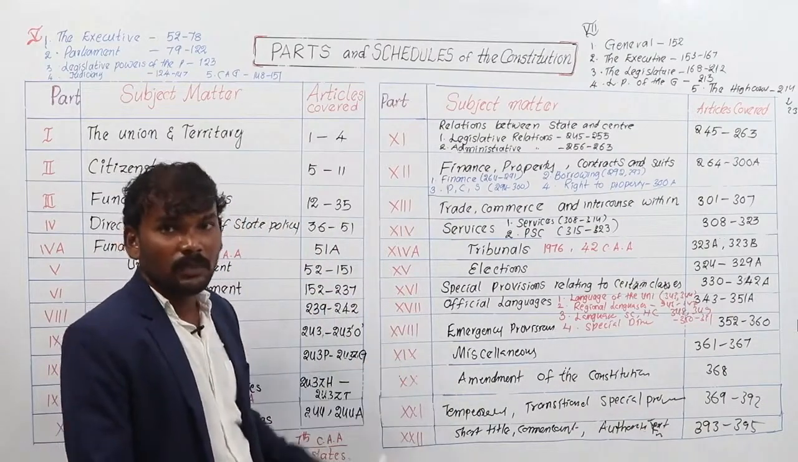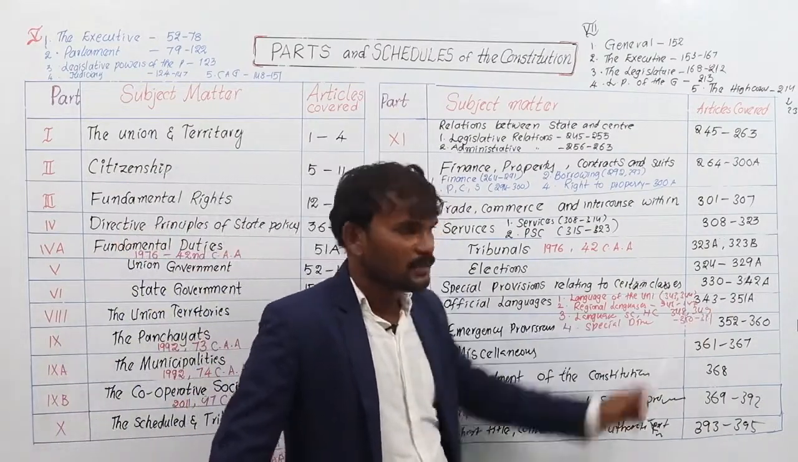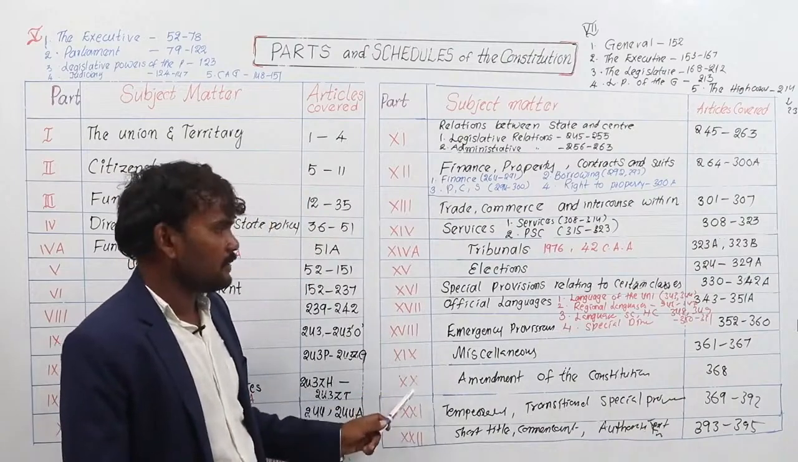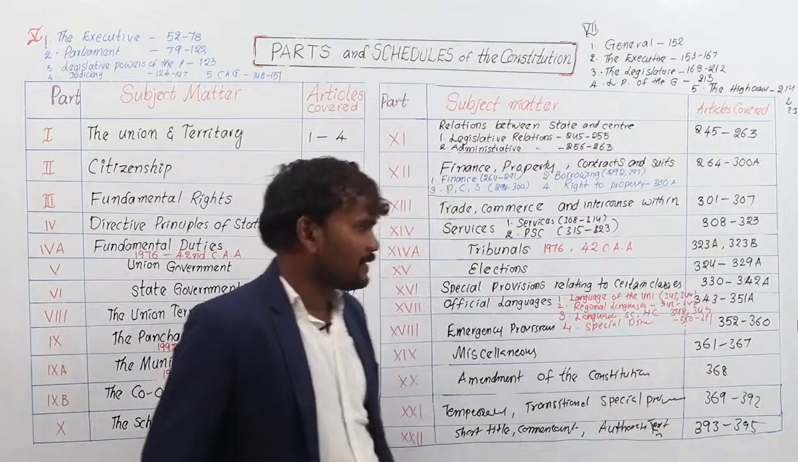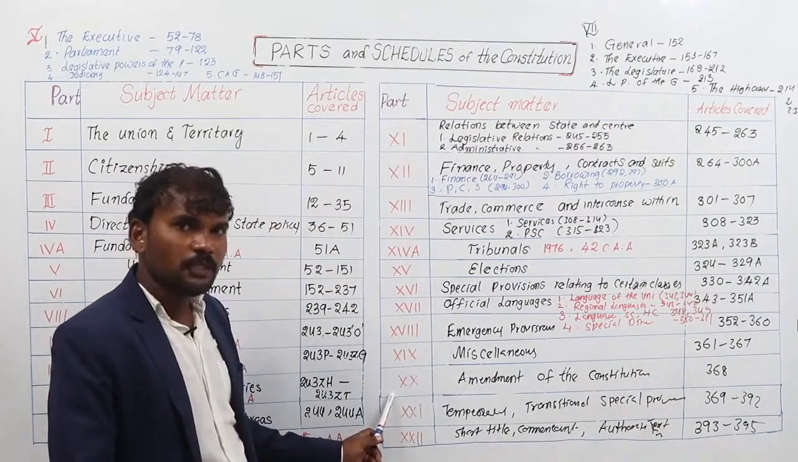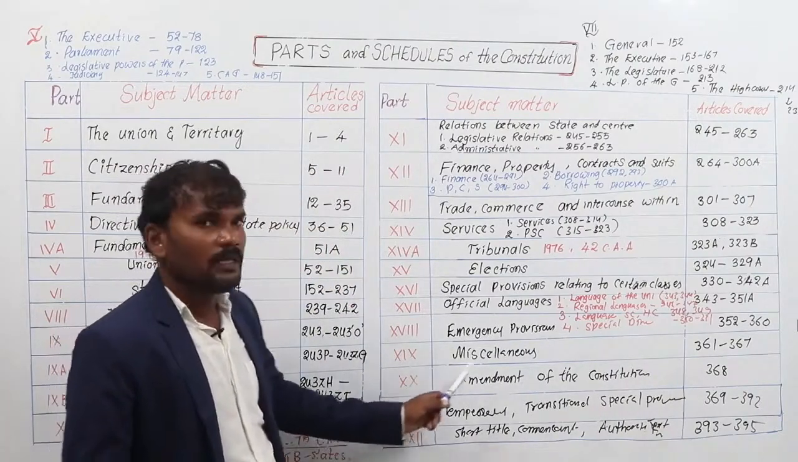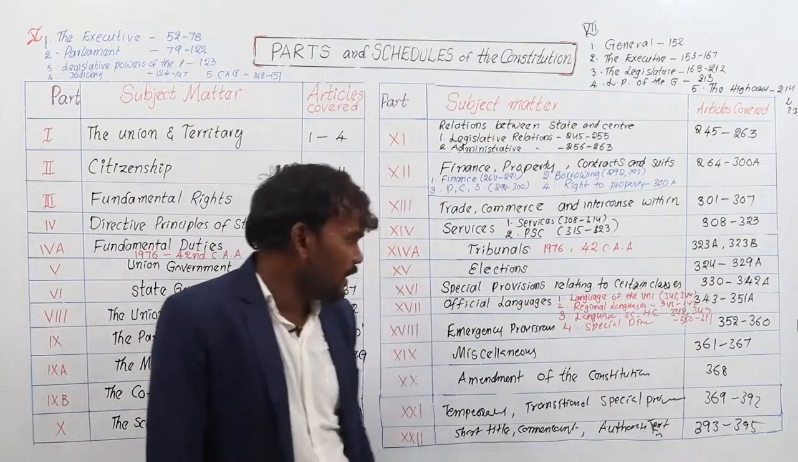18th part deals with emergency provisions. Articles cover 352 to 360. And 19th part, miscellaneous, means special provisions to the president, governor and so on. Articles cover 361 to 367. And 20th part is the smallest part of our Indian Constitution, consisting of only one article: amendment procedure of the Constitution, article number 368.